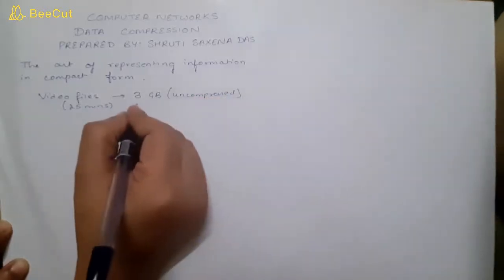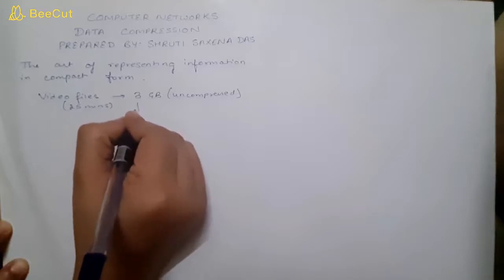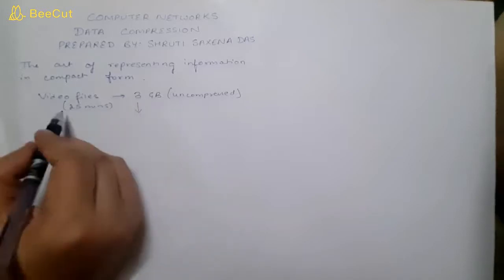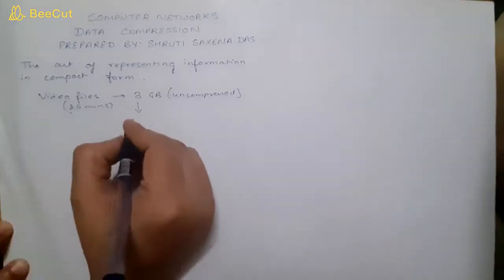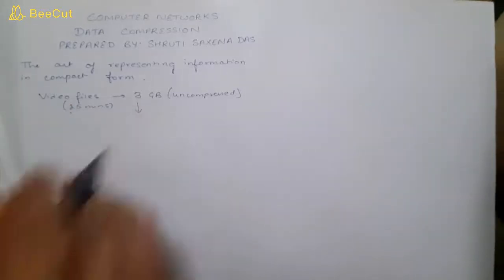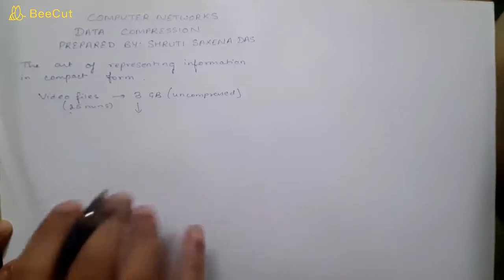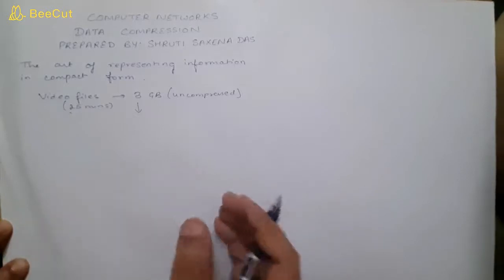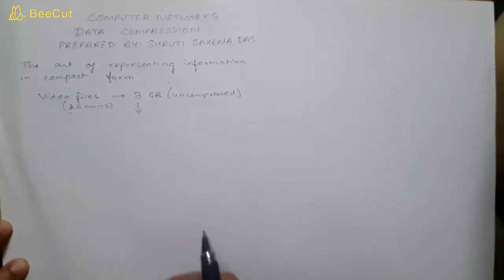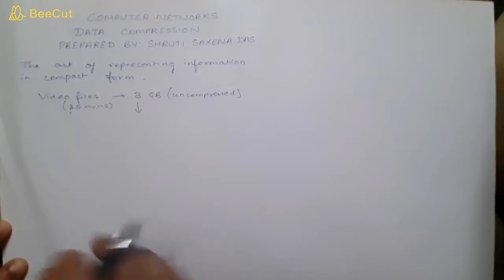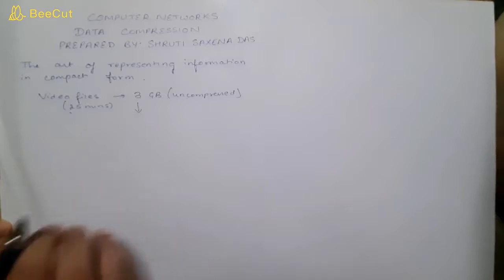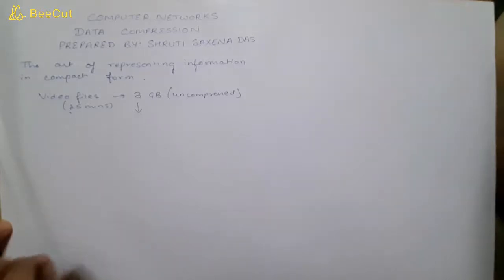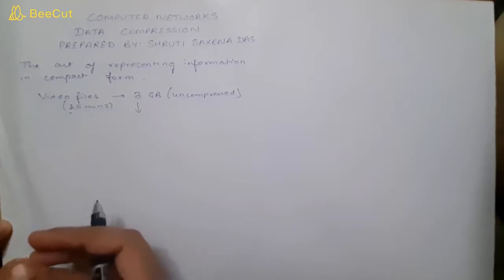But when I started compressing videos, the time remained the same, 25 minutes, even after compressing, because we are not trimming the video and we are not reducing the data. What we are doing is just representing it with fewer bits. Data compression doesn't mean that you have to reduce the data. We are not going to trim the data. In data compression, you represent it using fewer bits.